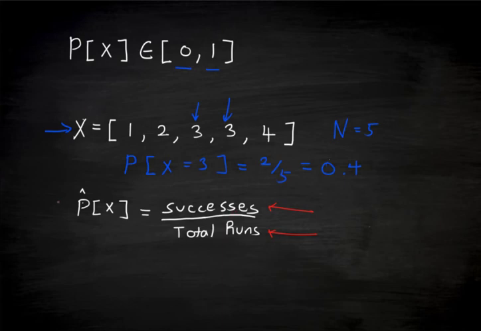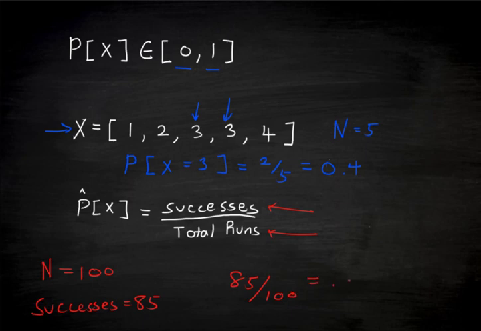So in this basketball example, the player has had an opportunity to throw 100 free throws, so I'm going to express that as n equals 100. And the total number of successes he's had with the free throws is 85. So successes equals 85. And so what is the estimated probability of him making successful free throws? Well, that will be 85 divided by 100, or 0.85.